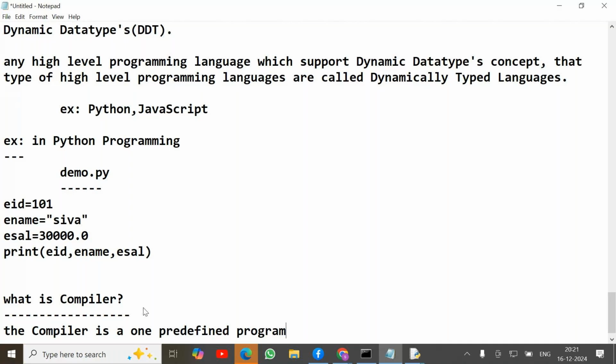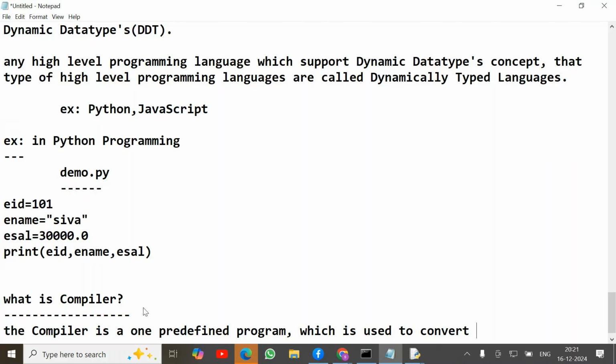For example, if you are installing Java software, at the time of installation we get the Java compiler inbuilt. Whenever we install C software in your system, we get the C compiler inbuilt. That's why we call it a predefined program. We don't need to install it explicitly. Are you clear?